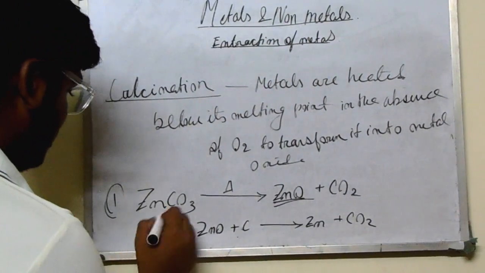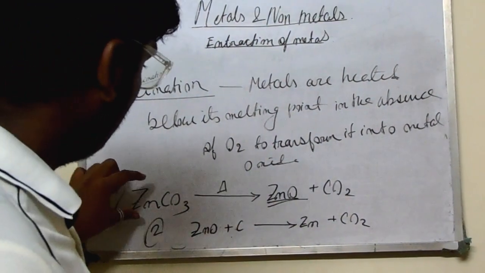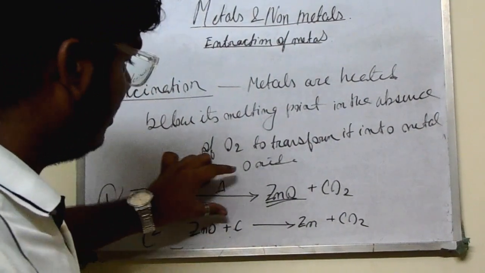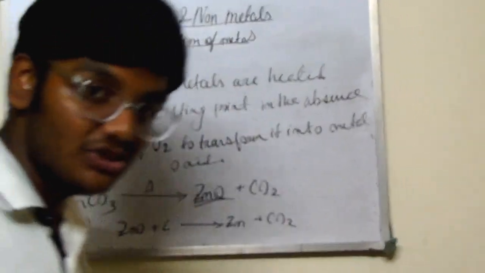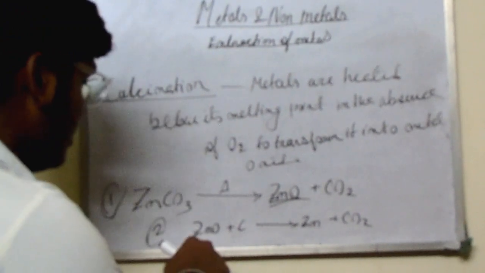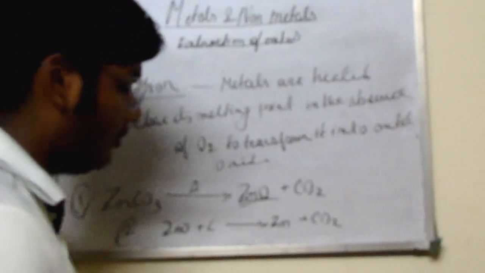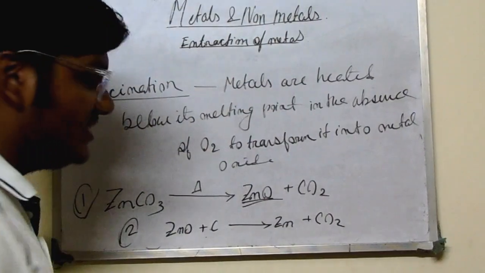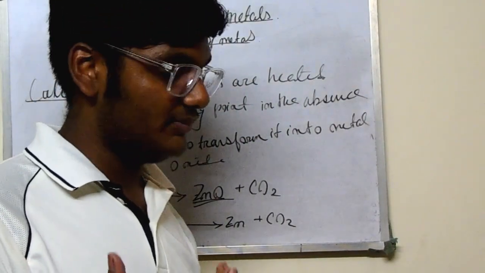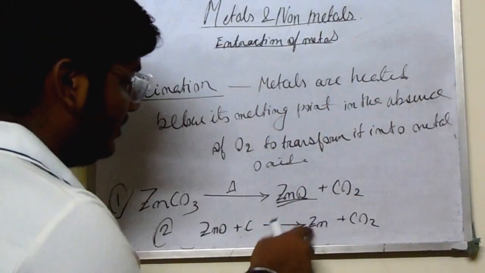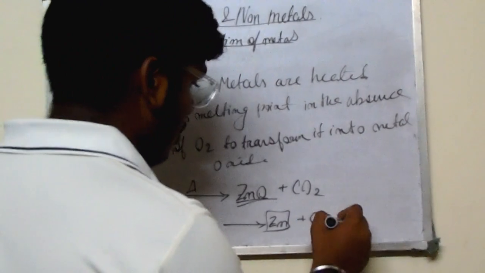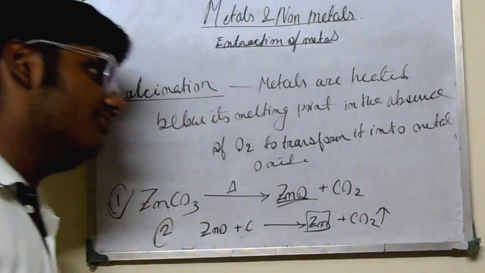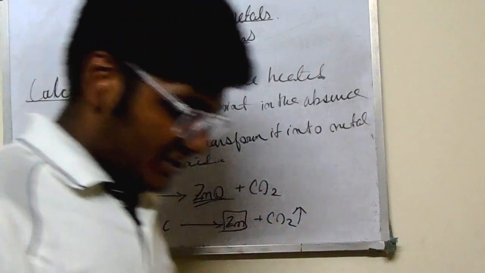Step 1, step 2. First, letting the zinc carbonate transform itself into zinc oxide by heating in the absence of oxygen, we are getting zinc oxide, the oxide form of the metal. Then we will perform the smelting process, ZnO plus C, using carbon as a reducing agent. We are getting the pure zinc again in the calcination process, and carbon dioxide gas evolves. Finish.